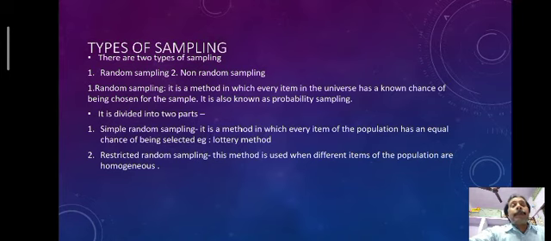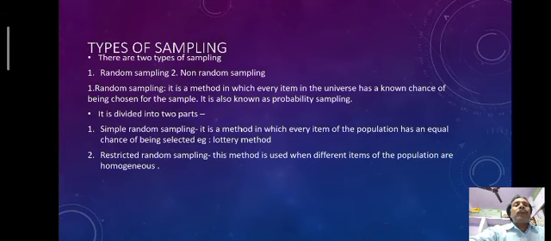As a definition, we can say it is a method in which every item in the universe has a known chance of being chosen for the sample. It is also known as probability sampling. So no one can say that they may not be selected. Everybody is given a chance, but the point is that not all will be selected; only some will be taken as a sample.